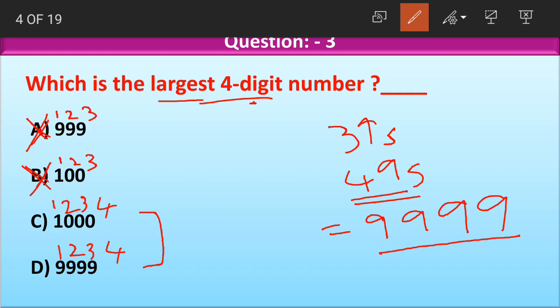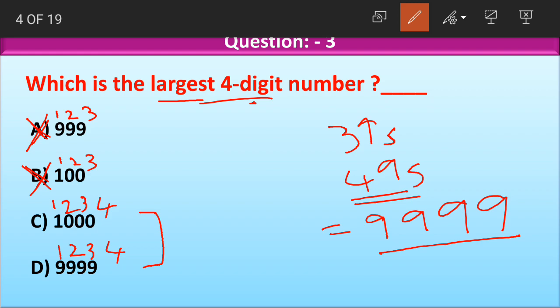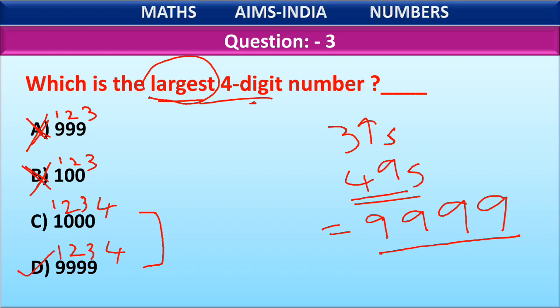In the same way, if he asks you to write the largest 6-digit number, write 6 nines. And if he asks you to write the largest 2-digit number, write 2 nines. Okay, children, always remember when the largest number is asked in the question, you simply have to write nines. So the correct option among C and D is which one, children? Yes, option D, 9999 is the largest 4-digit number.